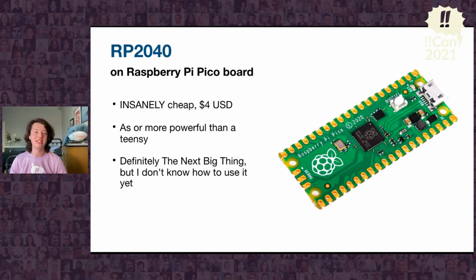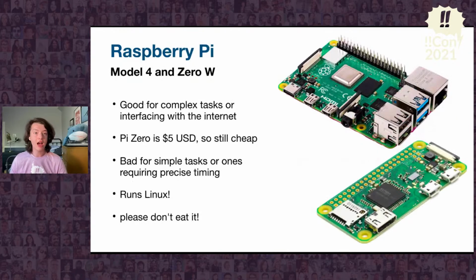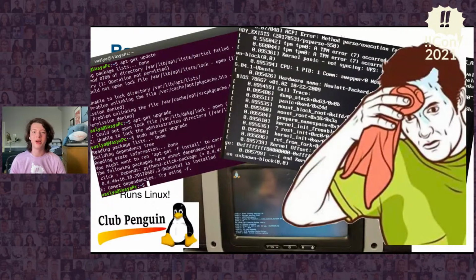It's more powerful than the Teensy at a quarter of the price, but it's brand new and had only been out for a few days when I started this, so I didn't use it. I also could have used a regular Raspberry Pi or the Raspberry Pi Zero. These are great if you need to do video or talk to the internet, but it is a tiny computer, which means you have to deal with all the not so joyful parts of computing, like updates and long boot times, as opposed to these, which directly run processor instructions without an OS getting in the way.